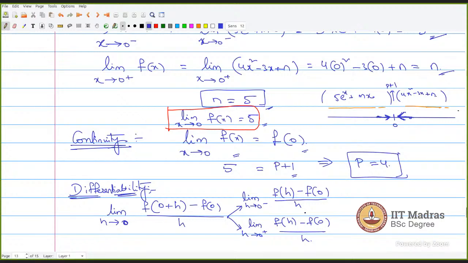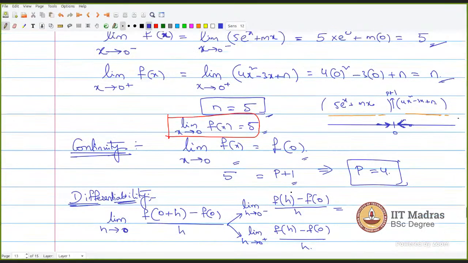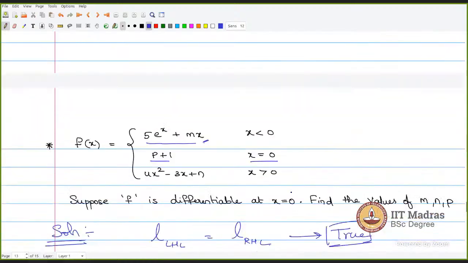Let's find the value of m. When h is coming from the left side of 0, this function is actually taking negative values. So h is less than 0 here. How will my function behave when my inputs are less than 0?